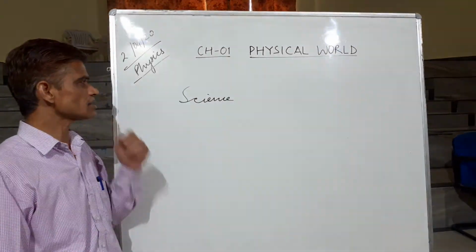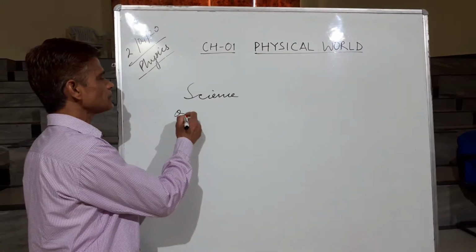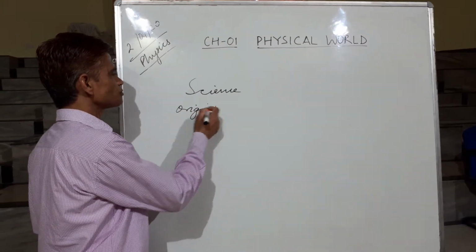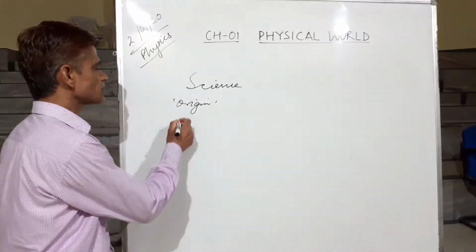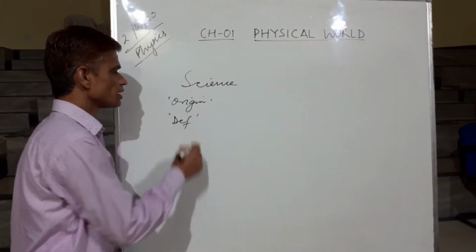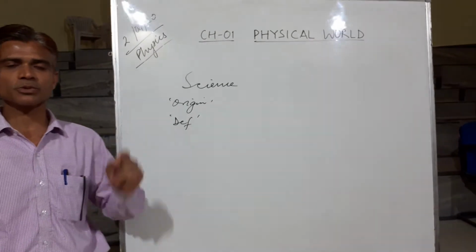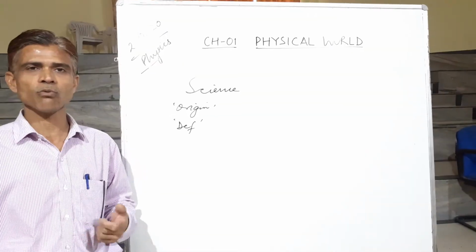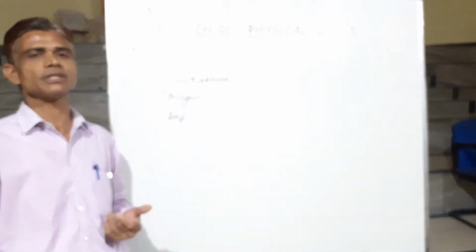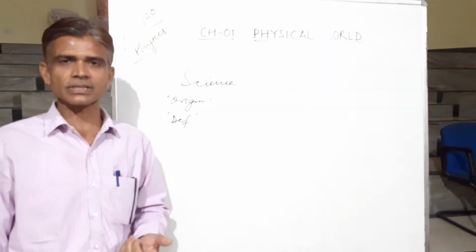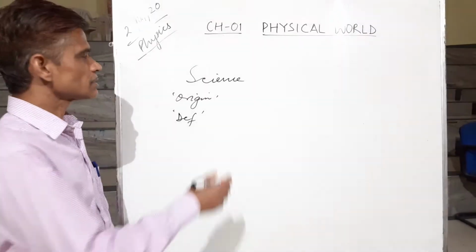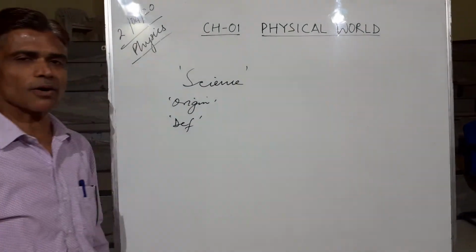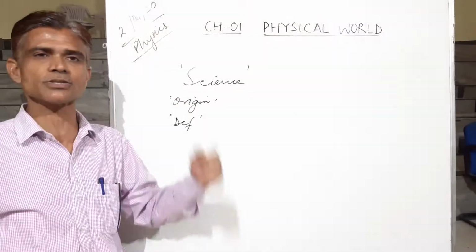So let us discuss the origin of this word and its definition. Thereafter we will come to physics. Being a student of physics, if you don't know what physics is, or where this word originated, it will be very shameful for you. So let us first discuss what science is, how you can define it, and where it originated.